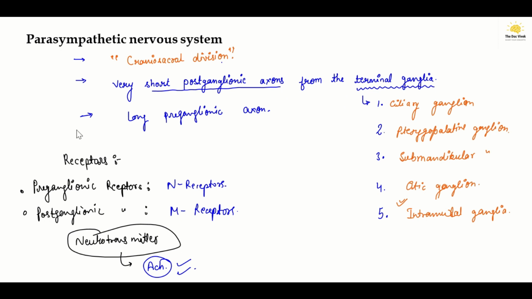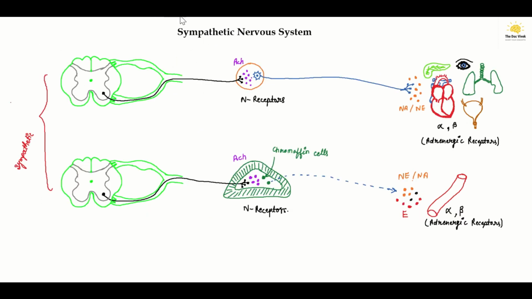Now we will try to summarize the sympathetic and parasympathetic nervous system, as well as the somatic nervous system, with one picture. For the sympathetic nervous system, as we can see here, we talked about the fate of the preganglionic neuron.